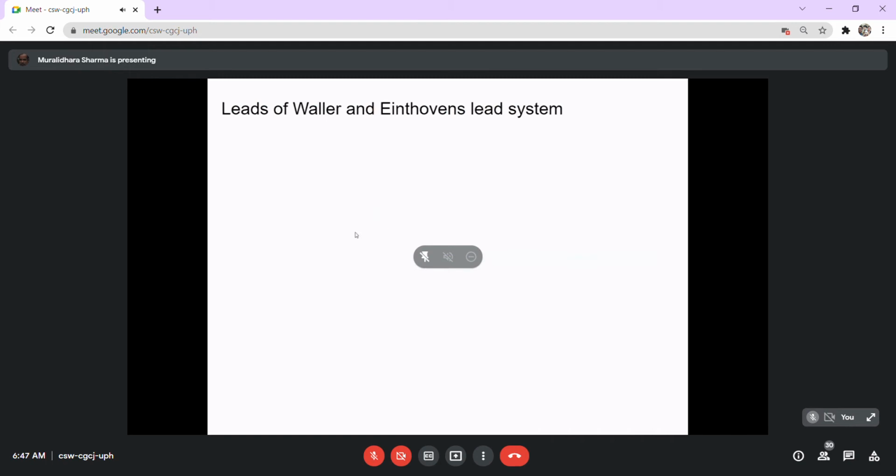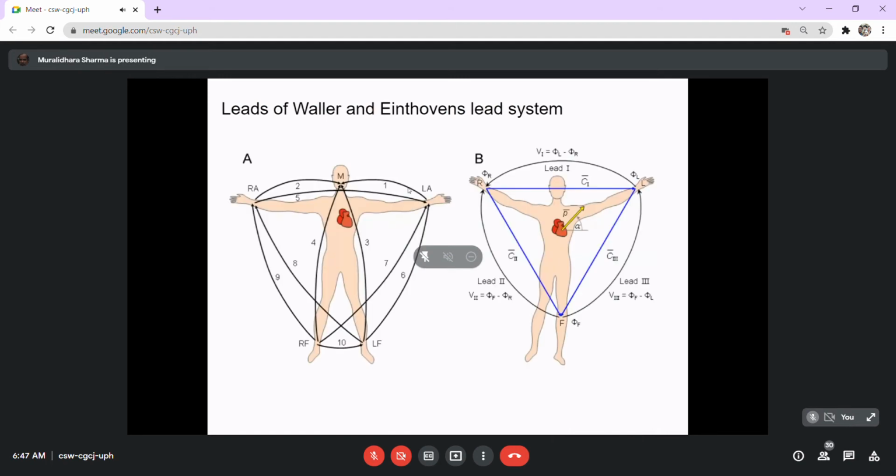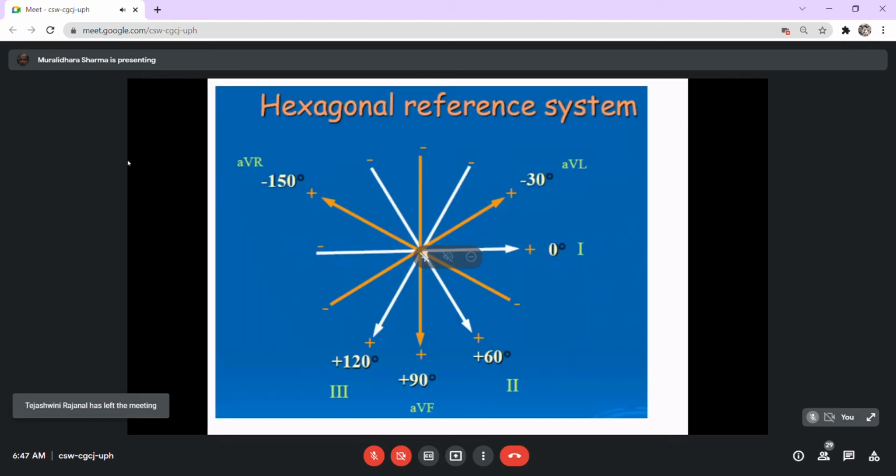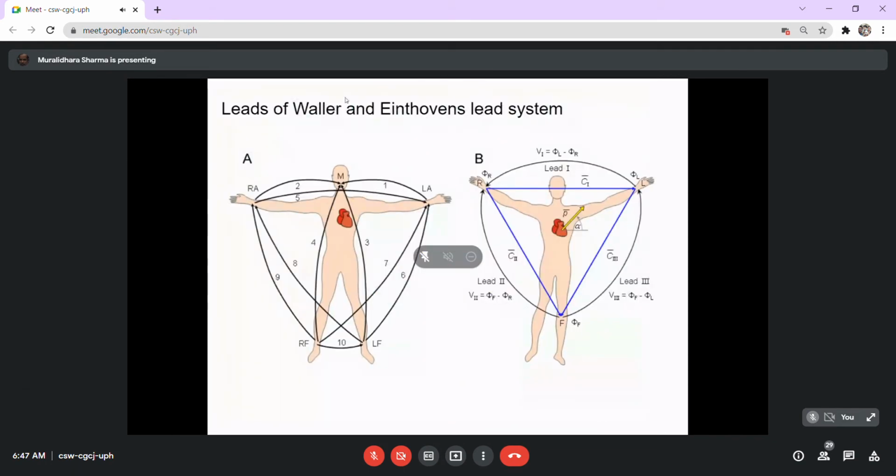The same principle is adopted for the body by what we call Einthoven's principle. Before Einthoven, it was Waller who investigated these issues. They identified certain specific points over the surface of the body which form the points of the isoelectric lines, as the heart produces the current and the current moves across the body to the surface.